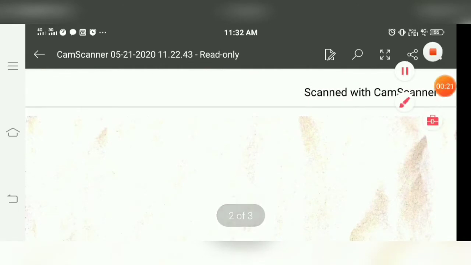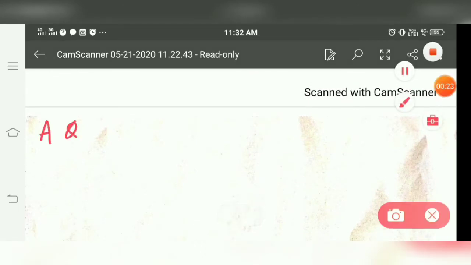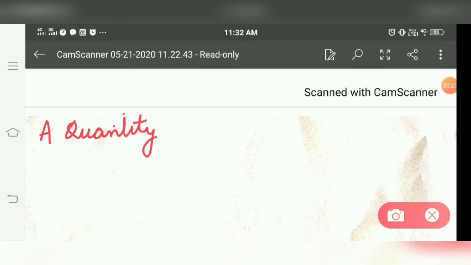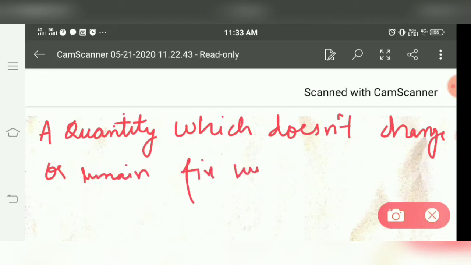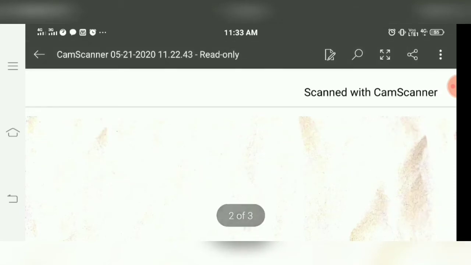Means a quantity which doesn't change or remain fixed with time, that quantity is called conserved quantity.